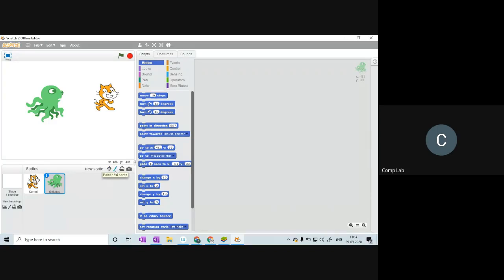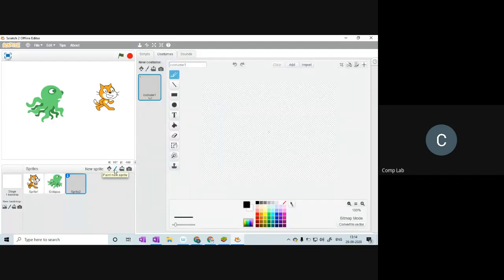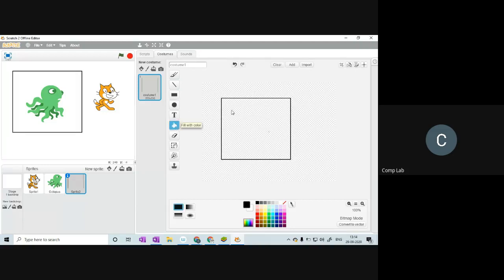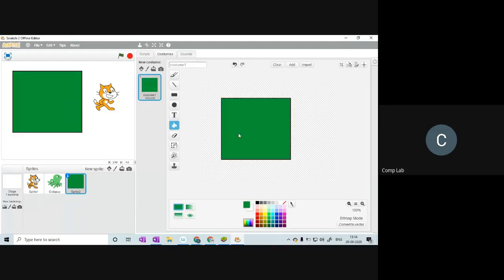If you want to paint a new sprite, then we can simply use this paintbrush icon right here. If you click on this paintbrush icon, you can see on the right side a paint window is opening. Here we can draw our own sprite. We can draw shapes, we can apply color, and we can create our own sprite. So let me draw something. Here you can see I've drawn a square and a circle. So this is our sprite now. Of course, you are not limited to this. You can do whatever you want. The limit is just your imagination.